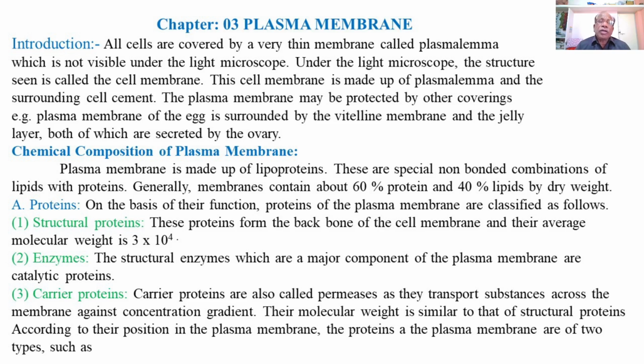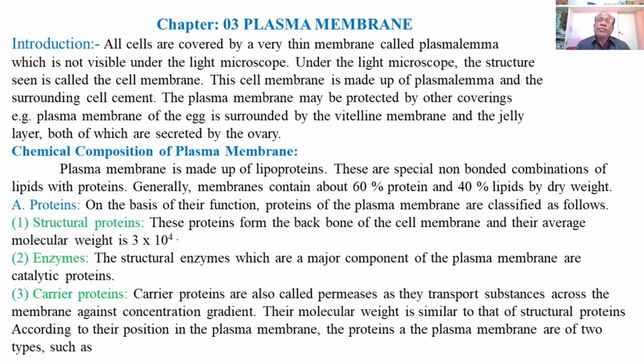The backbone of the cell membrane or plasma membrane containing proteins also contains certain enzymes. These enzymes are called structural enzymes, which are a major component of the plasma membrane and are catalytic proteins, indicating that these structural enzymes undergo some type of catalytic reactions along the cell membrane or the plasma membrane, and such proteins are called catalytic proteins.